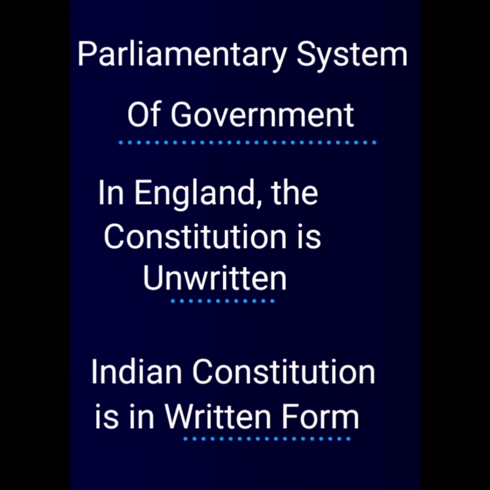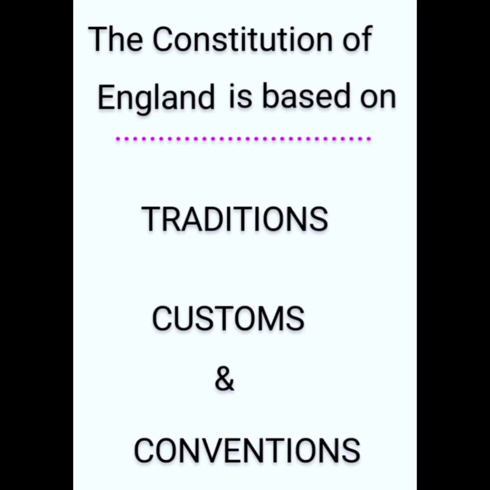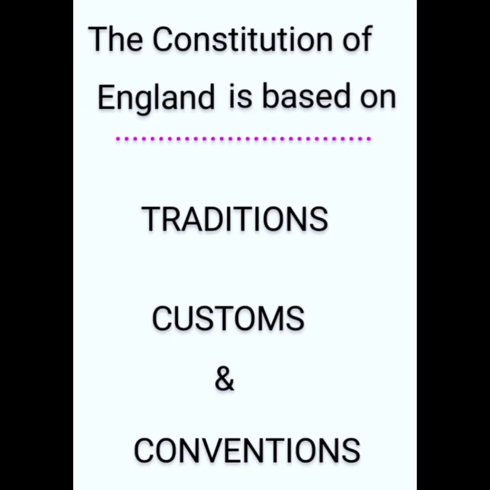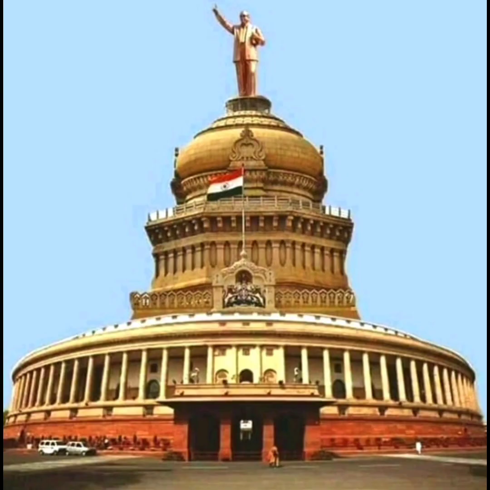The governance is carried out in accordance with tradition, customs, and conventions. The root of the parliamentary system of government has evolved from England. England has contributed the parliamentary system of government to almost all countries in the world. We can see some broad similarities between the parliamentary system of England and that of India, because the parliamentary system of government is a more systematic type of government. But when looked at an institutional level, the Indian parliamentary system is different in its content.